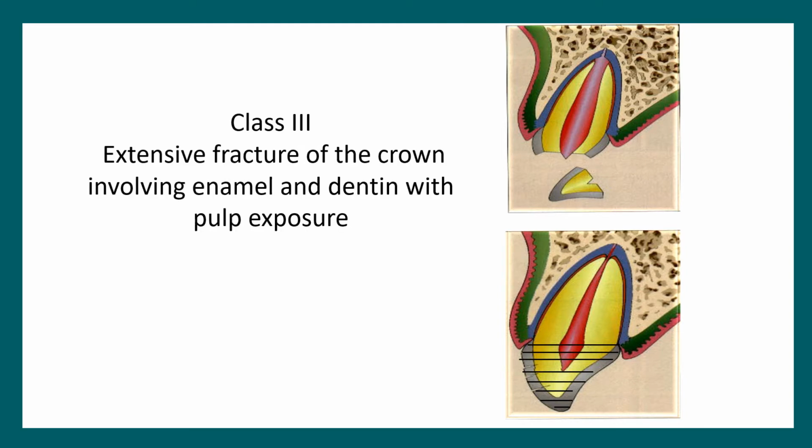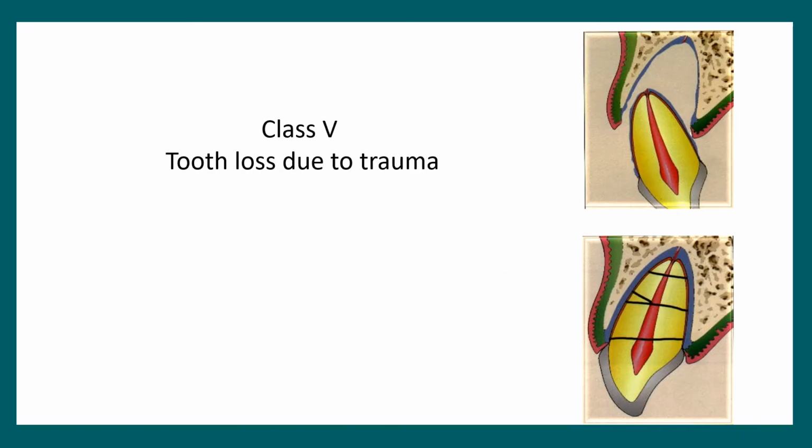Class 3, extensive fracture of the crown involving enamel, dentine and the pulp. So pulp exposure is present here. Class 4, the tooth becomes non-vital, and in most cases you can see that the crown is discolored. Class 5, the tooth gets lost due to trauma. We just lose the tooth.